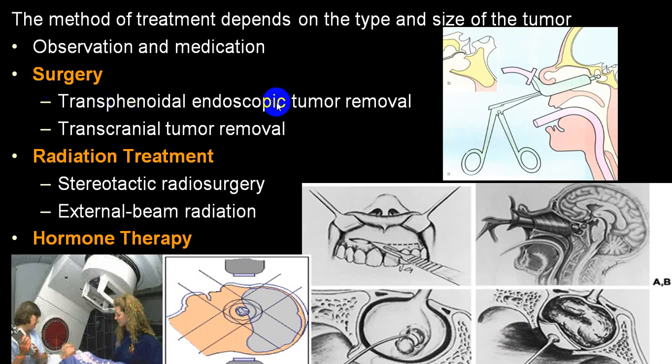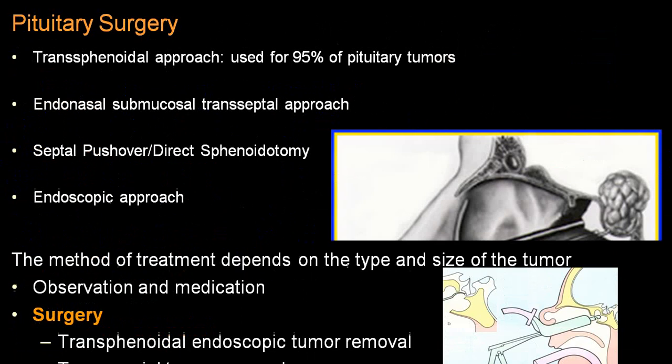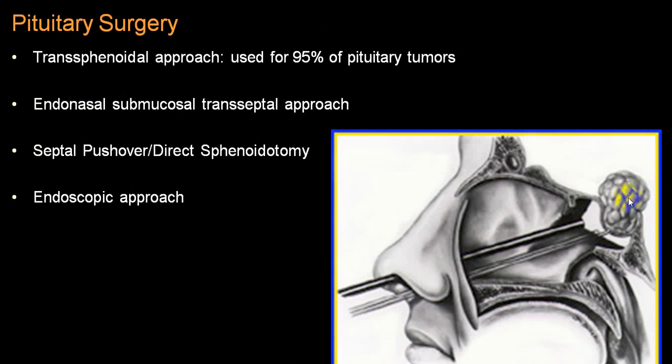Surgery can be transsphenoidal, endoscopic surgery, or transcranial tumor removal. You can go for radiation therapy like stereotactic radiosurgery or external beam radiation, and you can go for hormone replacement in case of hypopituitarism. So this is transsphenoidal surgery, endoscopic surgery, or you can go for a direct approach. Most commonly utilized nowadays is endoscopic surgery.